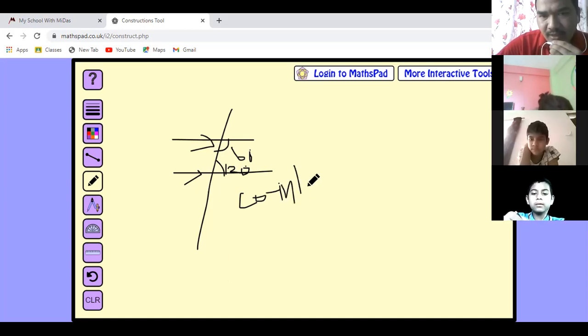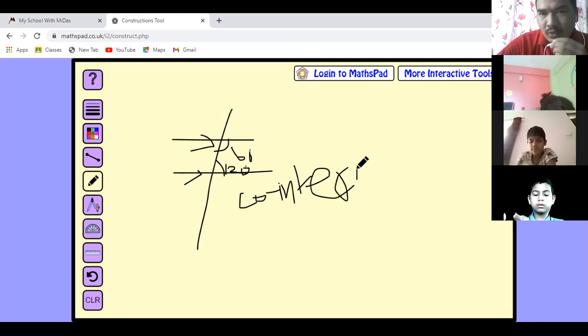Co-interior angles. Did you understand co-interior angles? Yes, sir. Okay, co-interior angles.